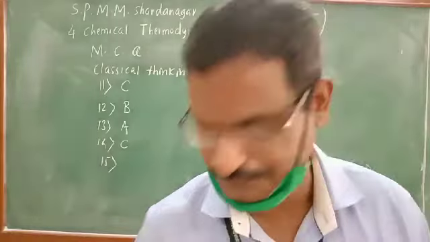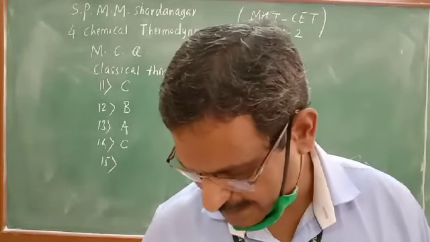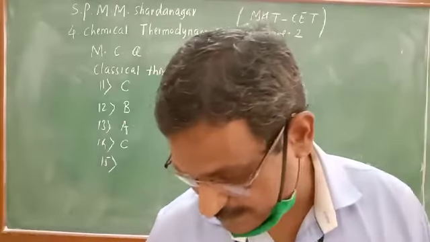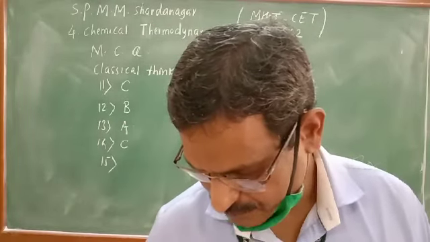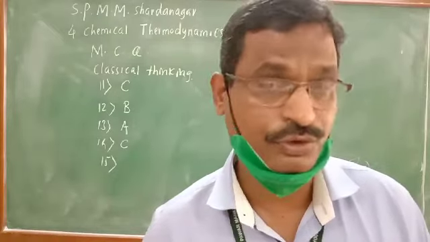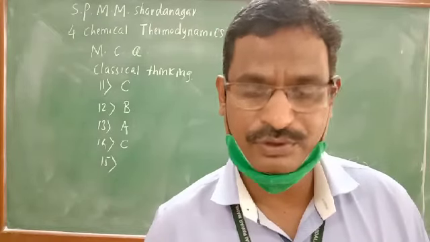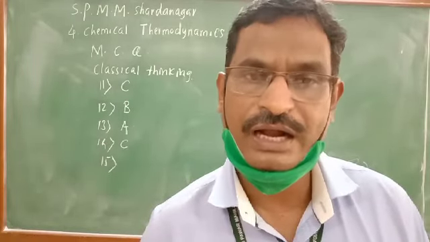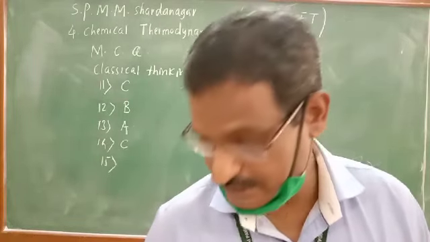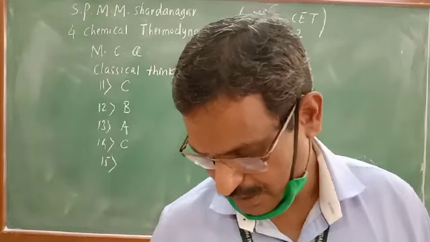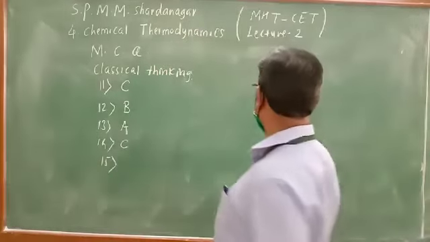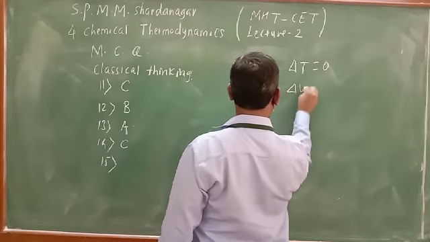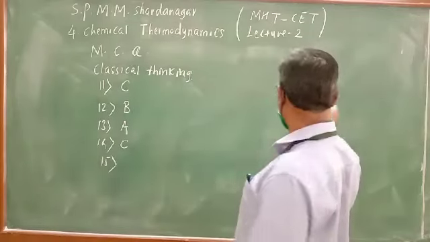Question number 15. In case of an ideal gas undergoing transformation where delta T is 0, for the process its internal energy. We have studied for isothermal process change in temperature is 0 and also change in internal energy is 0, and they have given delta T is equal to 0, and they have asked delta U. What is delta U?